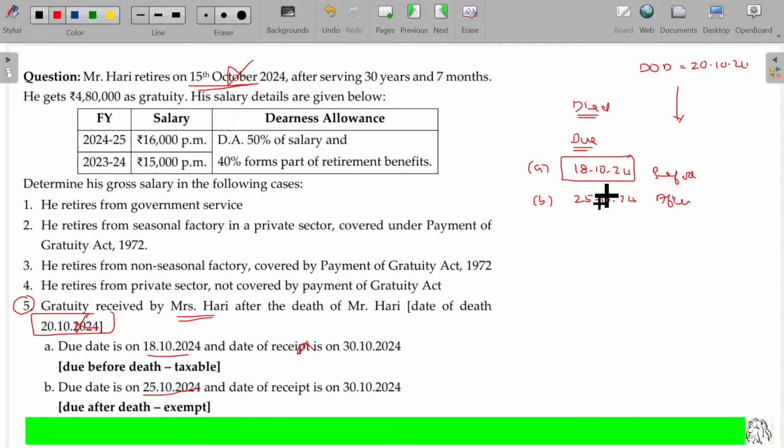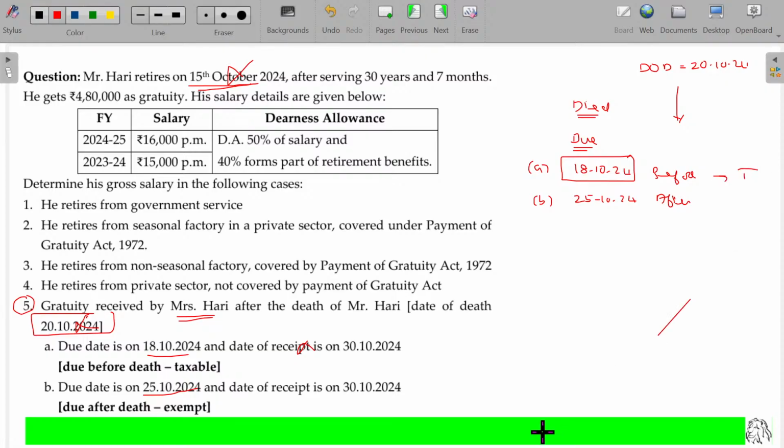So gratuity became due before the death. The moment it is due, it is taxable in the hands of the assessee. But he died later on, so now the amount is received by his legal heir. Then it is taxable in the hands of the legal heir, and as a representative for the assessee, she has to pay the tax.